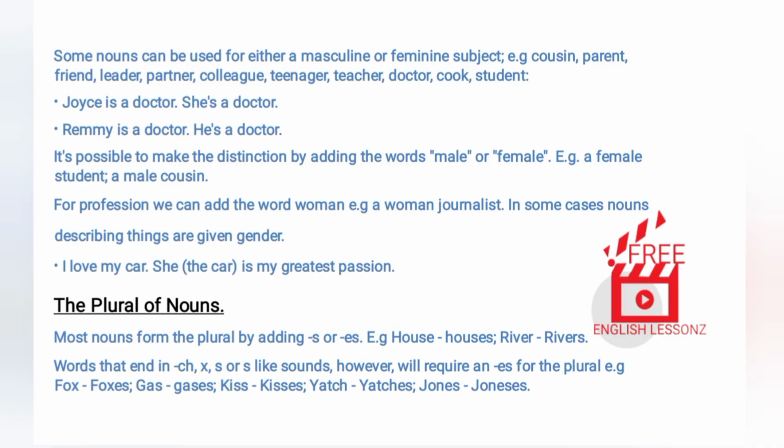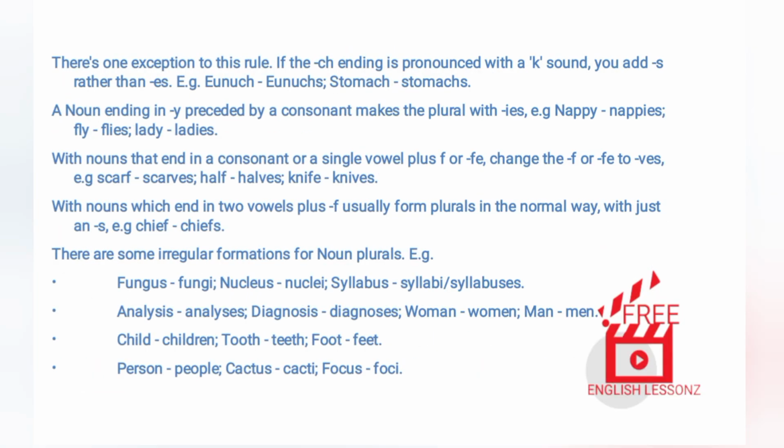The plural of nouns. Most nouns form the plural by adding s or es. Examples: house, houses. River, rivers. Words that end in ch, x, s or s-like sounds, however, will require an es for the plural. Examples: fox, foxes; gas, gases; kiss, kisses; yacht, yachts; Jones, Joneses. There's one exception to this rule. If the ch ending is pronounced with a k sound, you add s rather than es. Examples: eunuch, eunuchs; stomach,